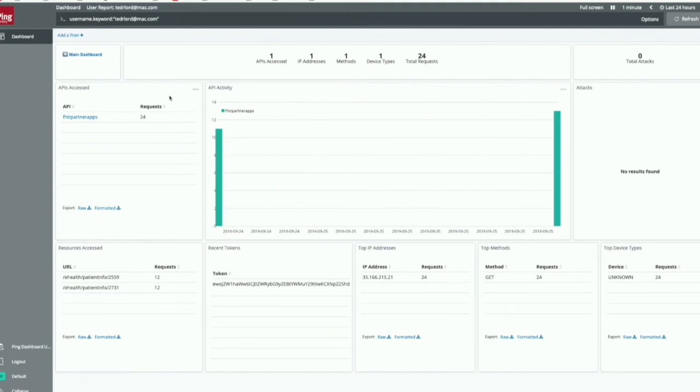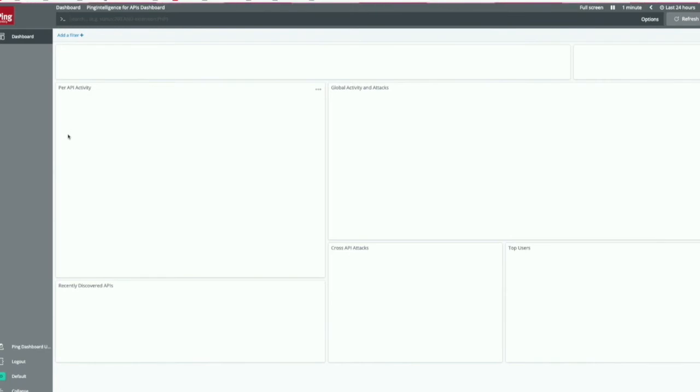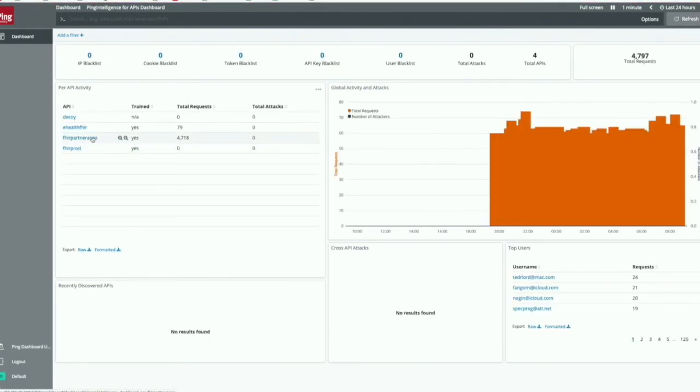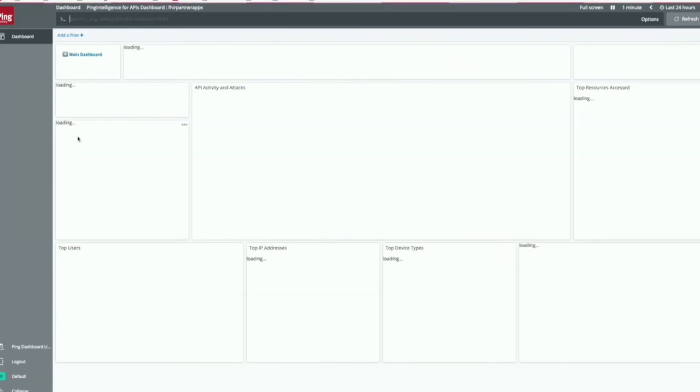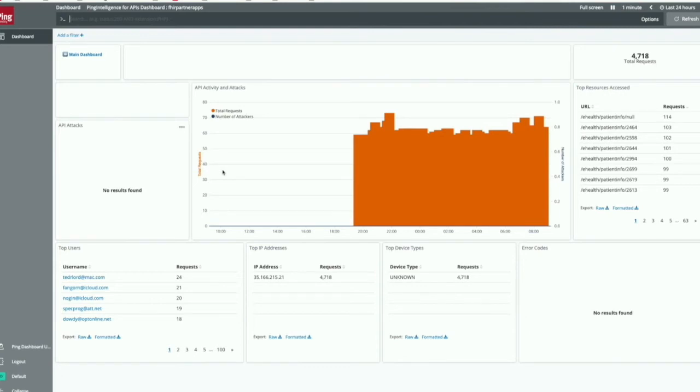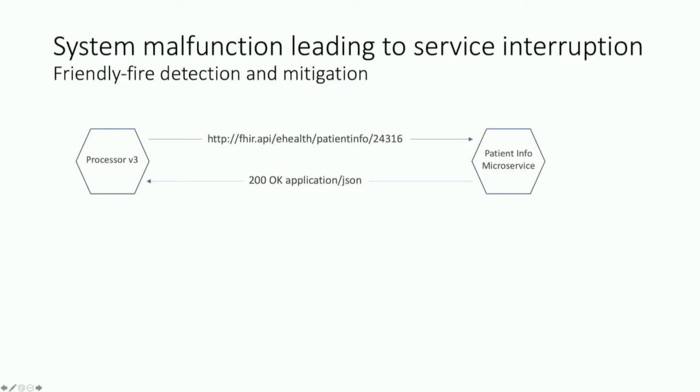There's no attacks yet, but you can see the different URLs that have been called. You can see the tokens that have been used by that user, the IP addresses, the methods. If there's device information coming through from the user agents, we'll show that information to you. Hopefully this is visible. I know this projector is not great, so maybe you can see better on these displays there. I'm going to now zoom in on one particular API. That's the microservice that I was talking about earlier. Similar stuff. Now we're looking at information specific to an API, and that includes the different URLs on the right that we are seeing going by by looking at your API traffic metadata.